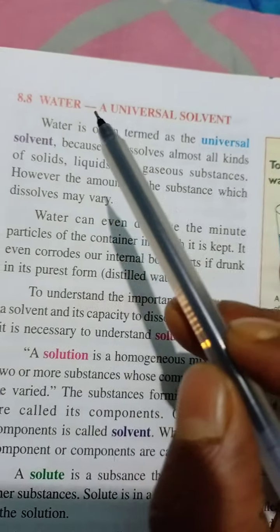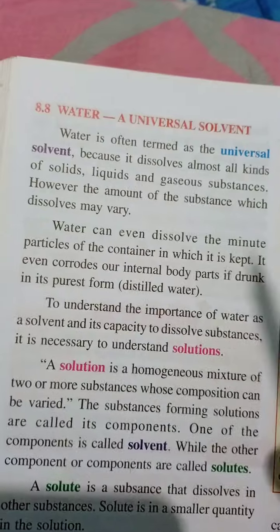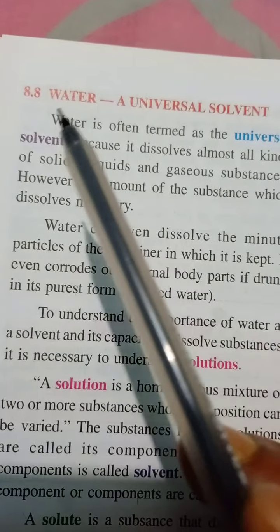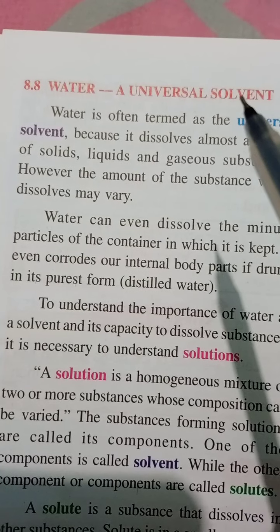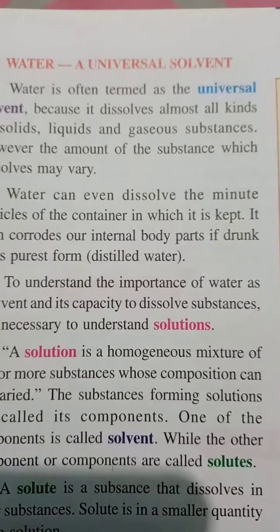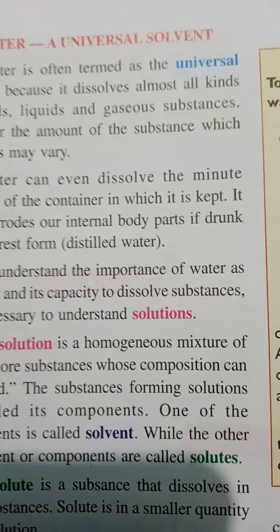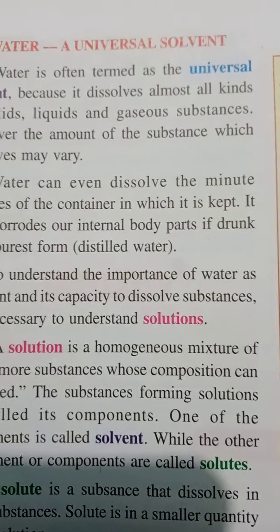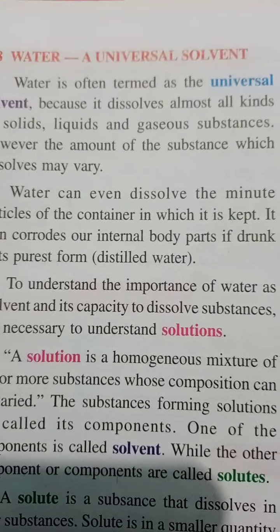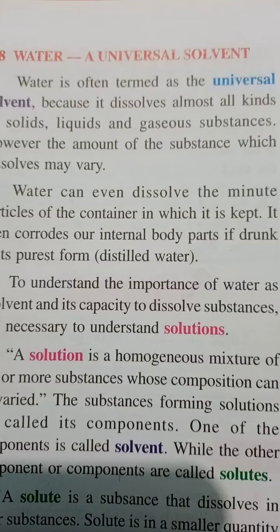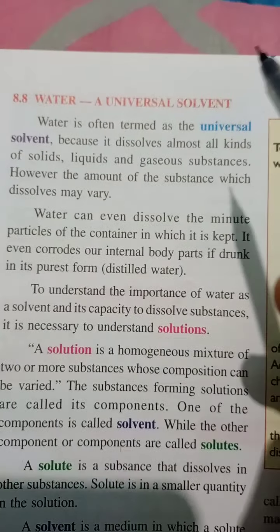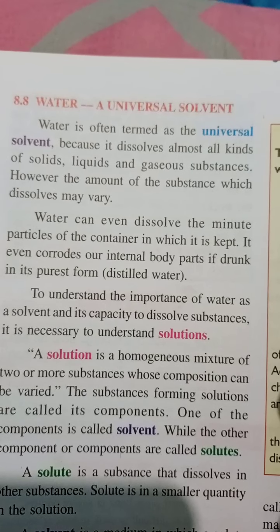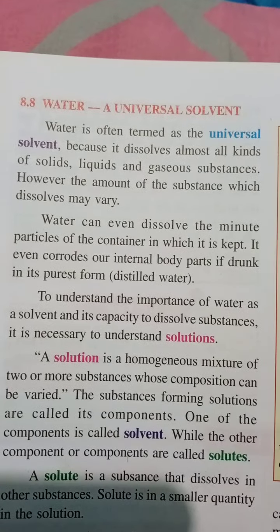Today we will proceed with this chapter. We will start with water. It is called the universal solvent. Why is it called the universal solvent? Because it can dissolve almost all substances. Almost means almost all, except gold and platinum. No other solvent can dissolve this amount of substances.